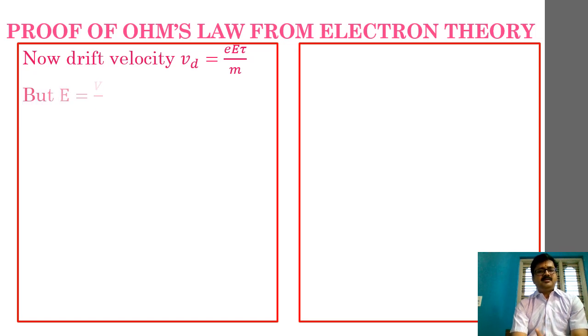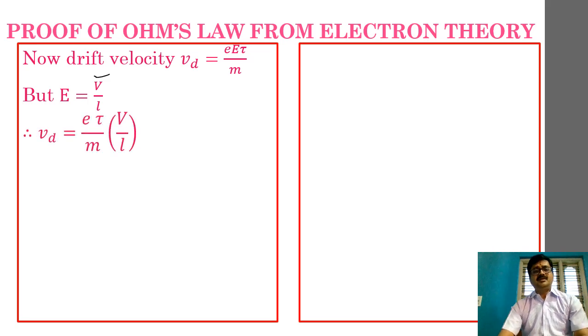Remember. Next, let us define electric field. In my previous discussion I had told you that electric field is nothing but the ratio of potential difference to the length of the conductor. So that ratio I am utilizing here. Hence E is equal to V by L. Once we have defined E is equal to V by L, now let us substitute this E is equal to V by L into my first equation.